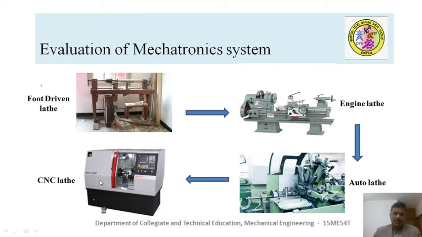That's where you can see a CNC lathe. The CNC lathe is 100% controlled by a microprocessor, but the programs or the information fed to the microprocessor come from a computer. That's why the name CNC lathe, that is, computer numerically controlled lathe.